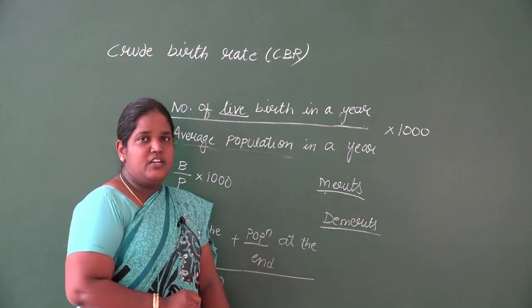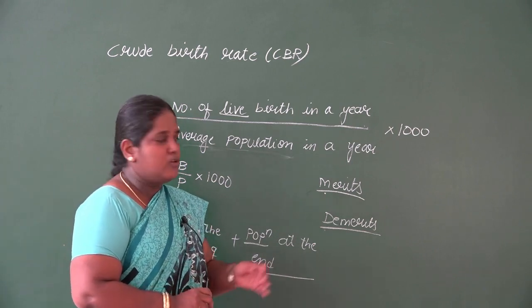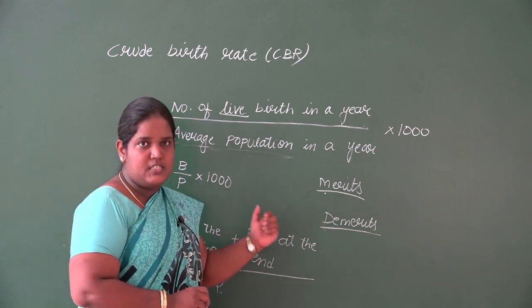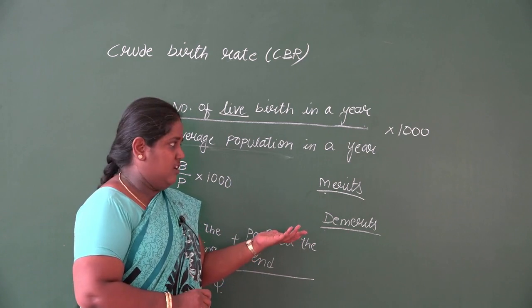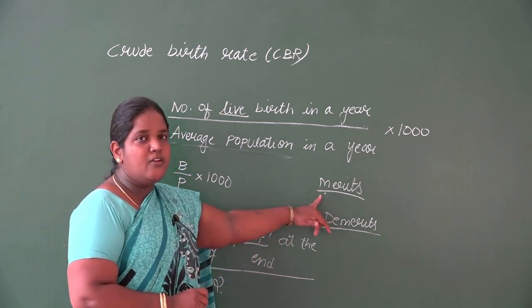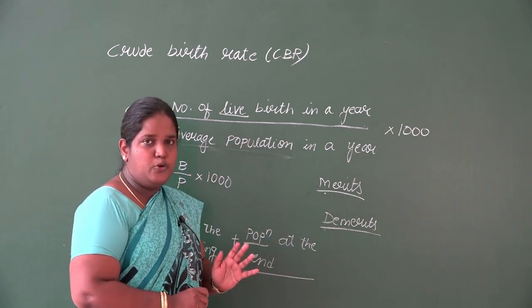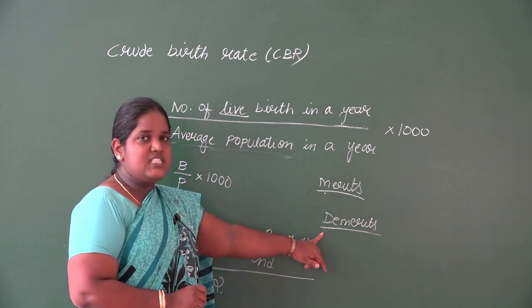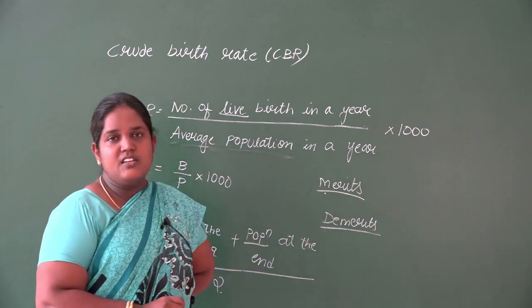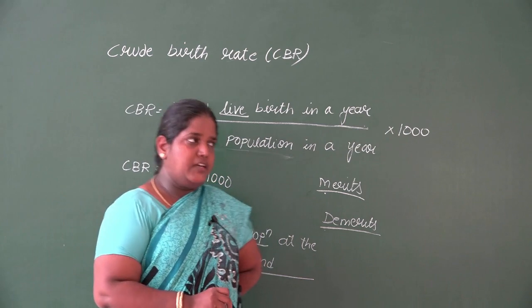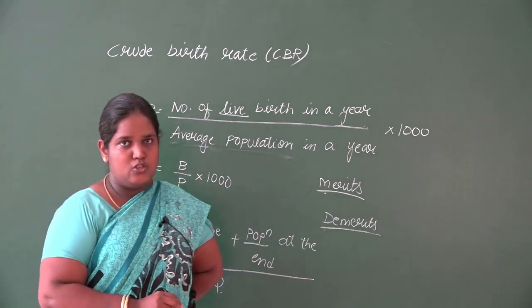In the demerits, in each age group the birth rate will not be similar; it keeps on changing. But in CBR, we take the complete age group and calculate. So that is the disadvantage of this method. We don't consider the age group, and even the sex composition is not considered.